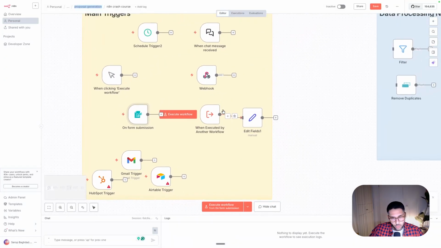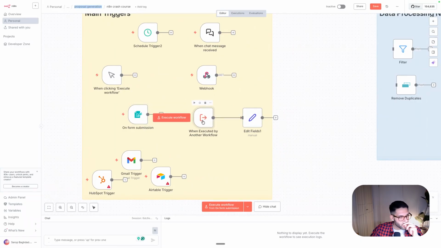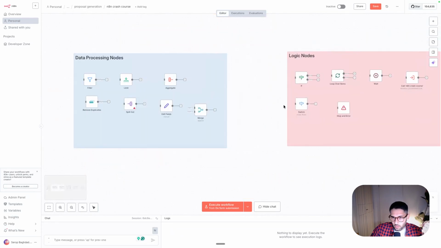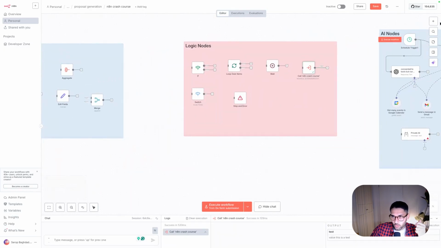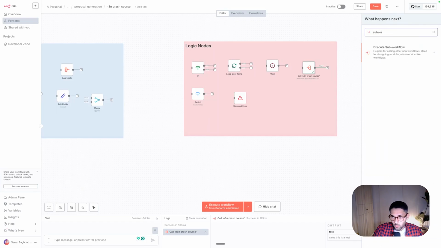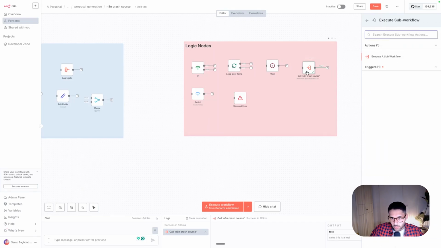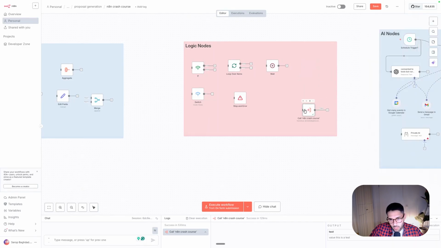Another way to execute a workflow is using this executed by another workflow. This is really nice if you want to put parts of your automation in different modules. For example, let's say you have an agent doing some things, and then you want to call a specific workflow that, let's say, adds this user to your database. So the way you do this, I added it here. So call n8n. If you call this, there is here a node that is called call sub workflow. And this one is basically this one. So this would be the last step of an automation to call another workflow.